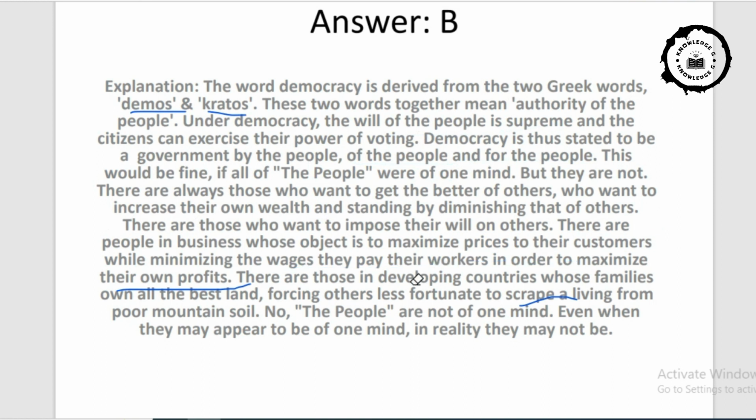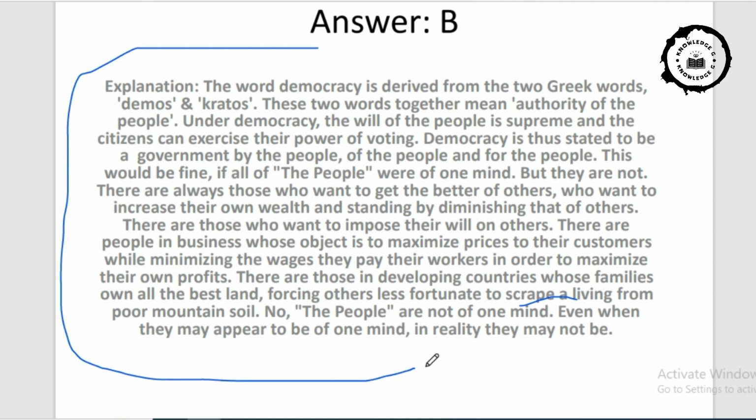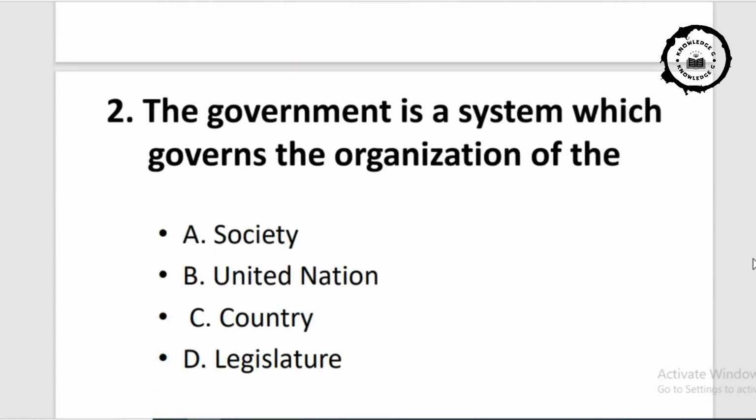In this paragraph, there is a complete explanation of what is demos and what is kratos, and what the power and what is the authority behind this, and what are the concepts. So please read this carefully, because India is a democracy and we are on a mission to achieve proper democracy or grassroots democracy. Now come to the second question.